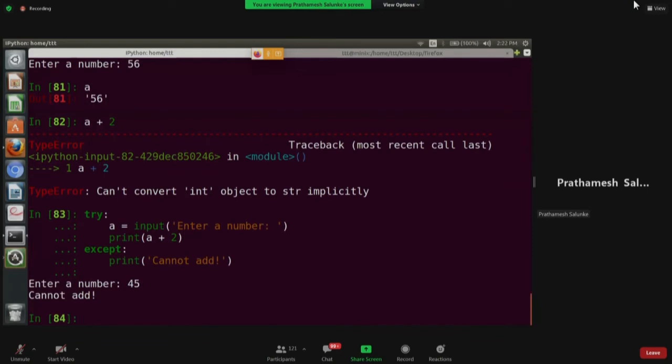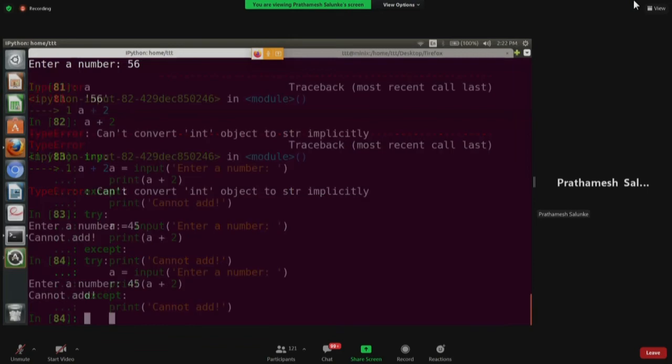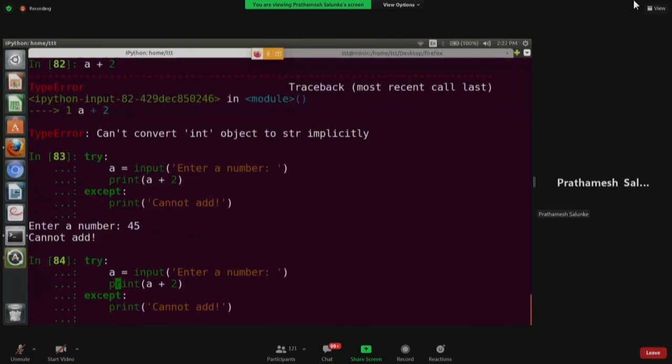Cannot add. So we are not able to add this, okay, only because there is type error, but we have handled the type error by the exception block, try and except. Because we, as a program, are aware that there has to be some exception over here. Let's correct this. Let's make this proper. So what we can do is we can directly convert the value that user enters into integer.